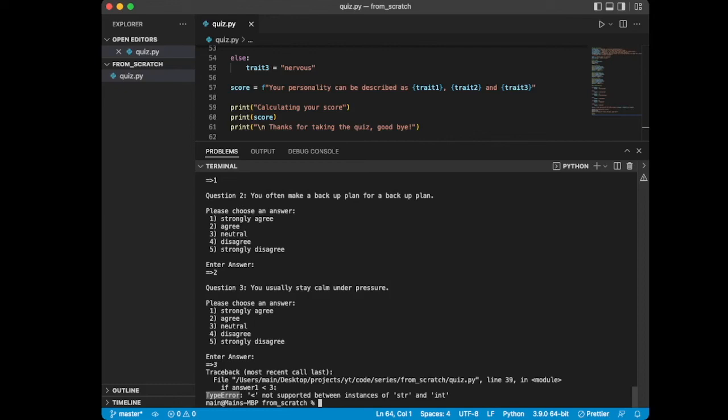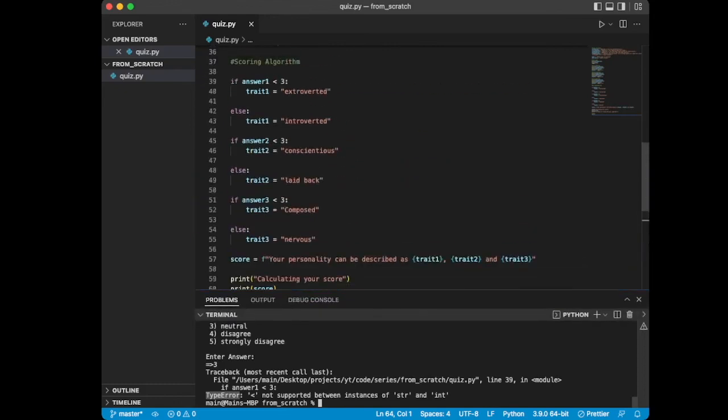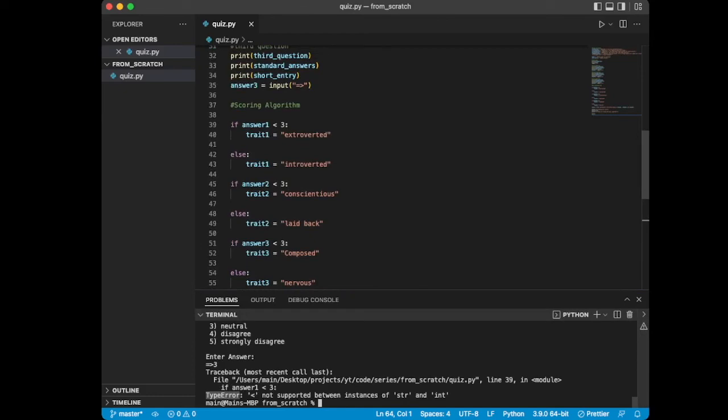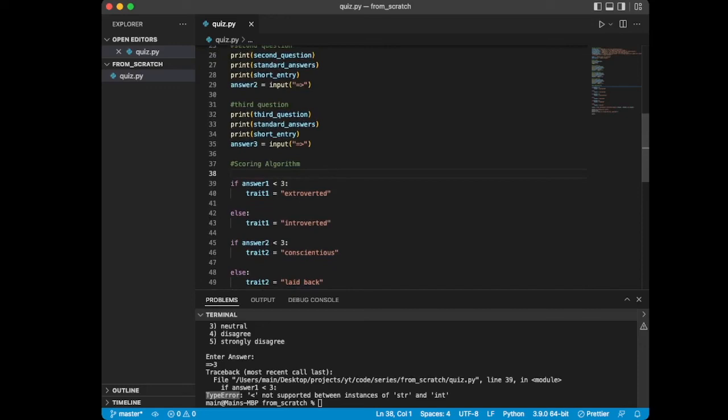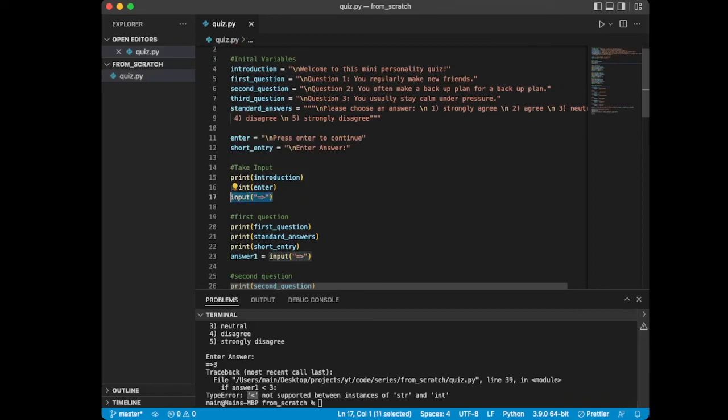For the purposes of this program though, if we go back to our if then statements, we can see we are asking the program to check if the input is less than a certain number. Well, what if the input's not a number? Then how does it check it? And that's what this type error is saying, that the comparison symbol doesn't work because by default the input function sends through a string and not an integer. So you can see it's saying string, str, and it's not an integer, which it requires to actually do math.